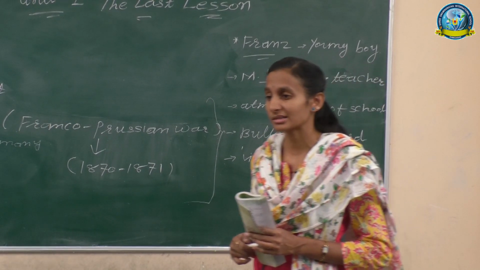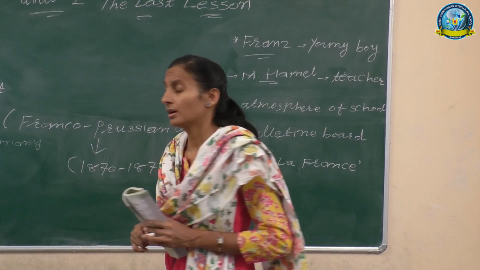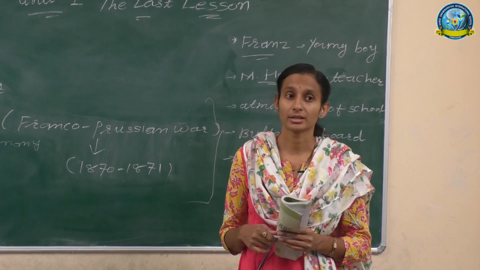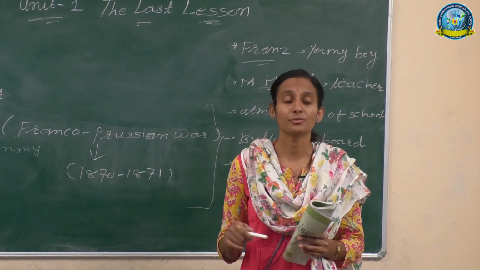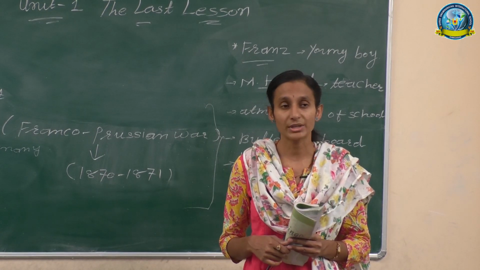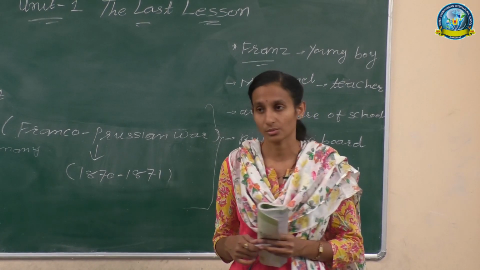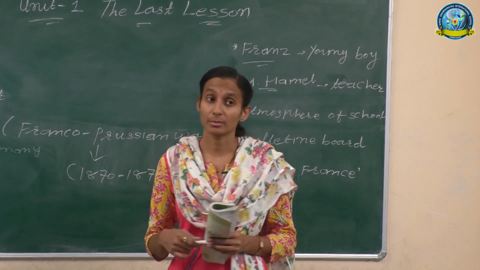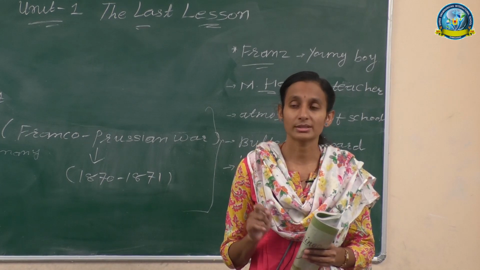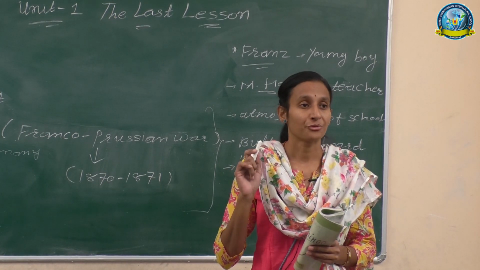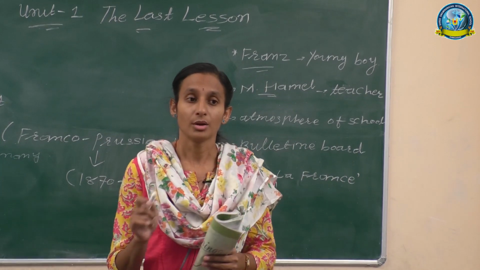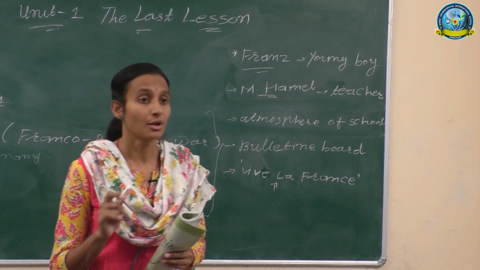Then his master Hamel announced that today was his last lesson, because an order had come from Berlin, which was the capital of Prussia. The order said that from tomorrow onwards there would not be any French language spoken in the town, and no one could speak or write French.